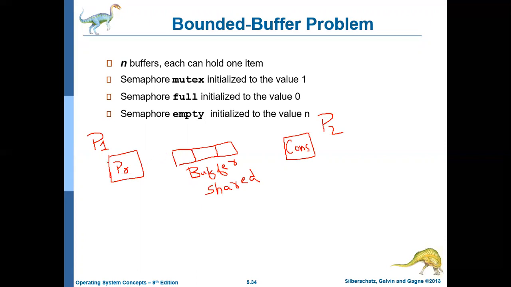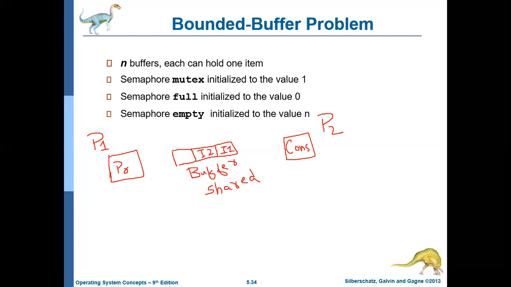The producer will check whether there is any space in the buffer to keep some entity. Yes, there is a space. So it will produce one item and keep it here. Let us call it item 1. Then again, if it wants to produce another item, it checks, is there empty space? Yes, still there are 2 empty spaces. Then it will keep another item here, item 2.